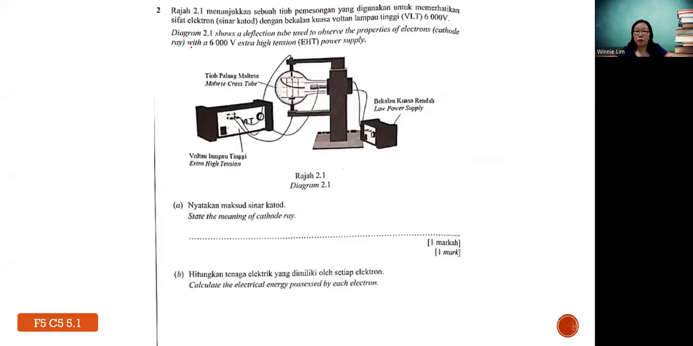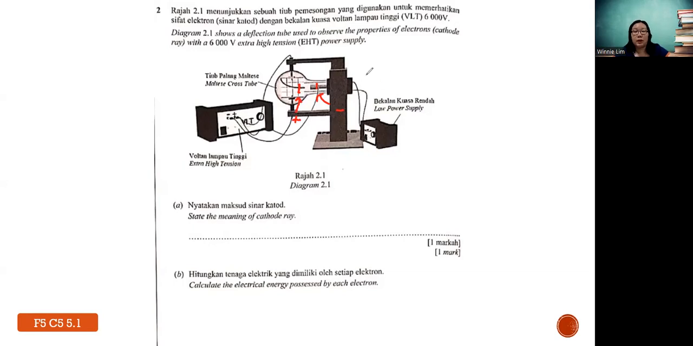Question 2. Question 2 is from Form 5, the electronics topic on electrons. Diagram 2.1 shows a deflection tube used to observe the property of electrons, or cathode rays, with a 6,000 volt extra high tension power supply, or EHT for short. First, what is the meaning of cathode ray? From this diagram, they actually missed out a small part in between, whereby they will have the cathode and anode, which also connect to this high tension power supply.